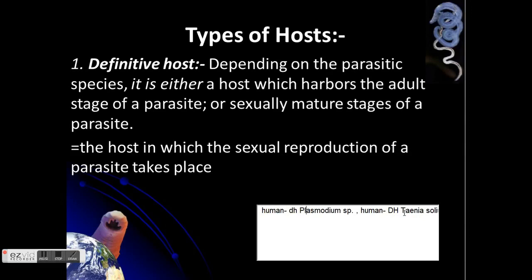The definitive host that was identified there is wrong. First, human, definitive host of Plasmodium. Second, human, definitive host of Taenia solium and Taenia saginata. Third, human as the definitive host of Entamoeba histolytica. So, please send your answer at this number 09-999-969-561. And please identify yourself, put your name first.